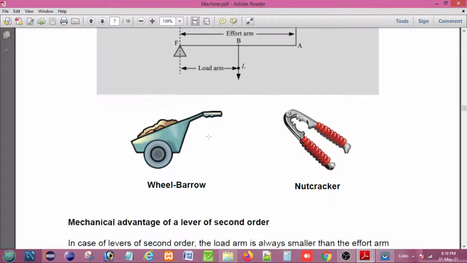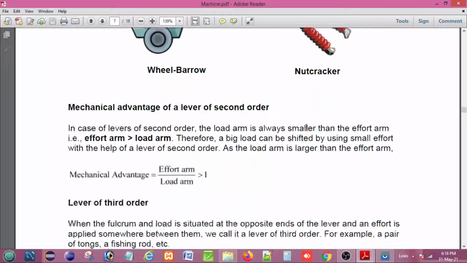So the wheelbarrow is an example of a class 2 lever, and a nut cutter is also one: the fulcrum is here, the load is here and the effort is here. In that case, by applying less effort we can overcome the higher load. This is the class 2 lever and these are examples of it.